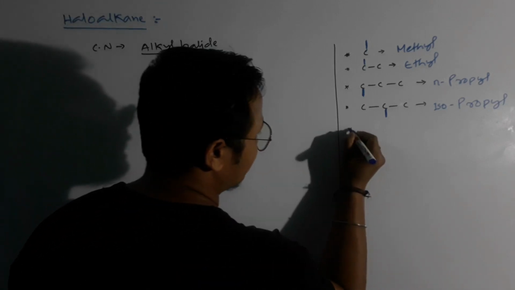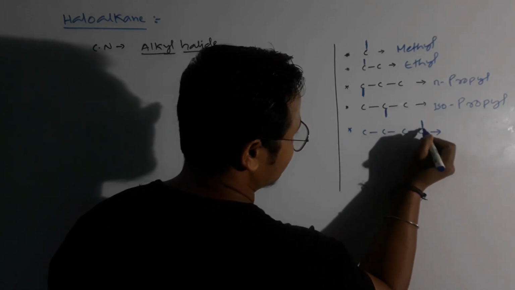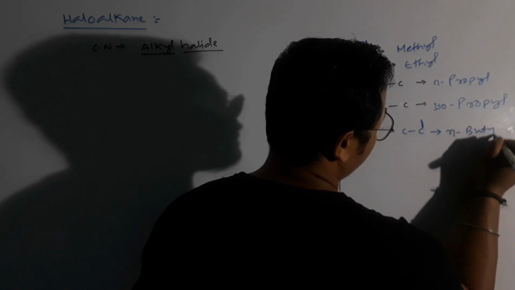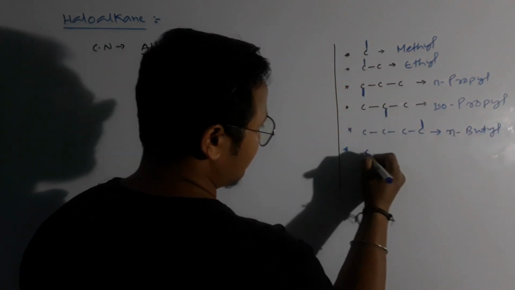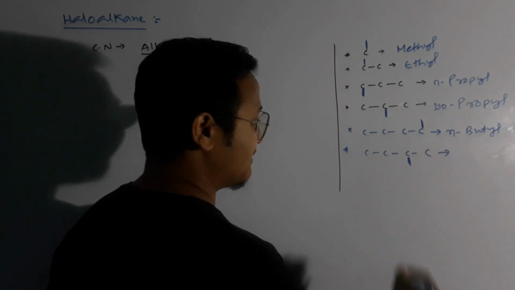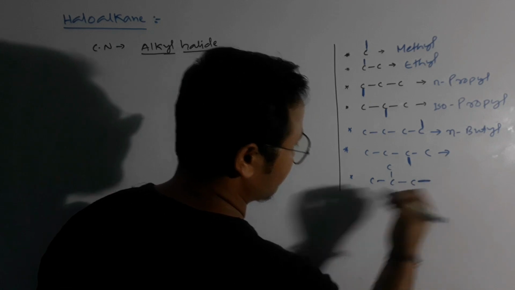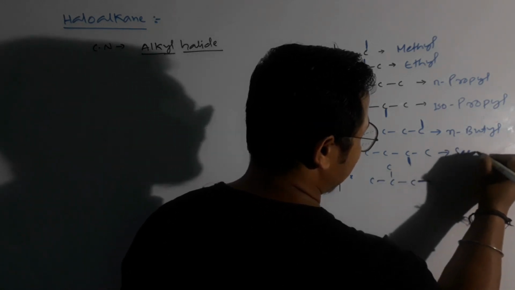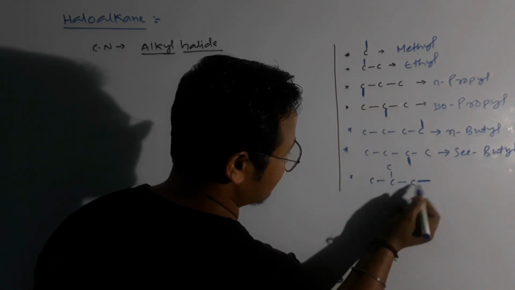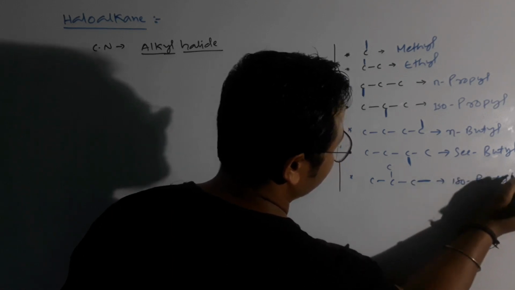Now look at another 4 carbon system also. I am having this, right? 1, 2, 3, 4. If it is attached to this carbon or any terminal carbon, then it is N-butyl. Simply your N-butyl. But it can attach in this carbon also, right, guys? Then it will be a different term. Look at the formation. When I am having this, it can be in this form also. So when I'm having this, we write secondary butyl. And when I'm having this in this carbon, in this particular form, then we write isobutyl. Try to remember these things, guys.